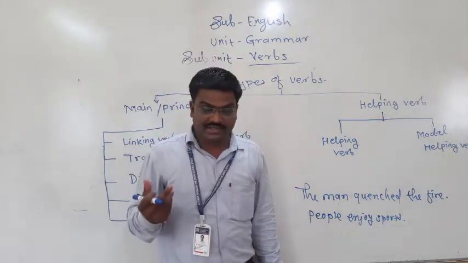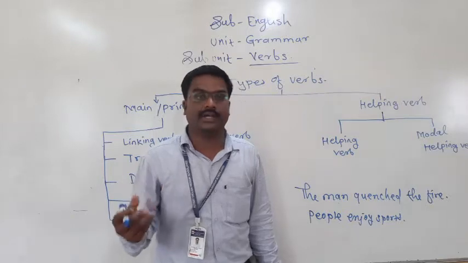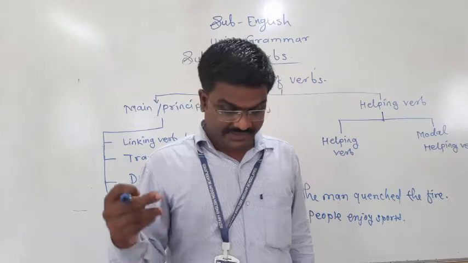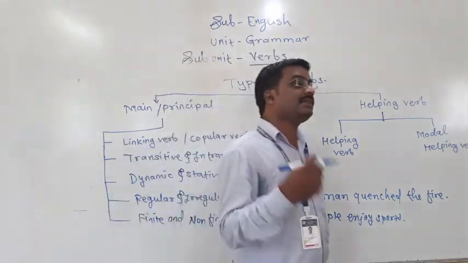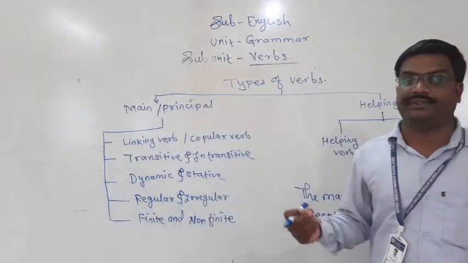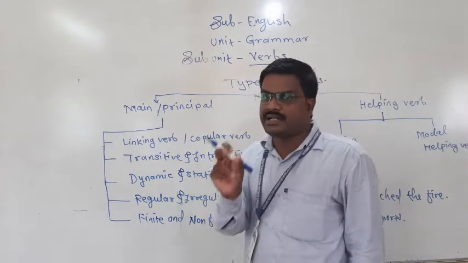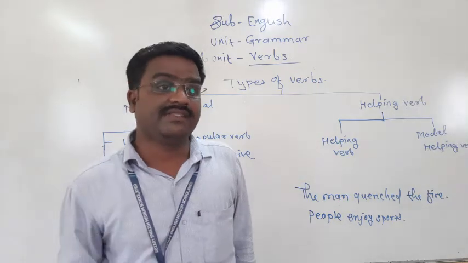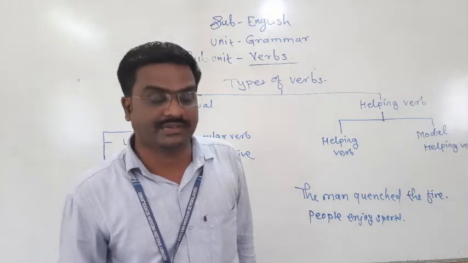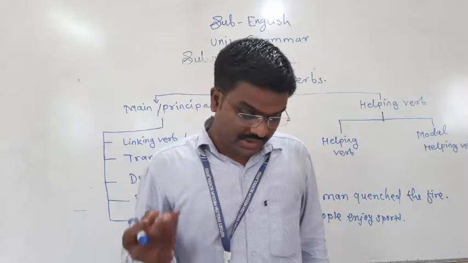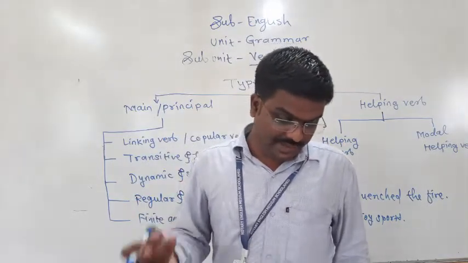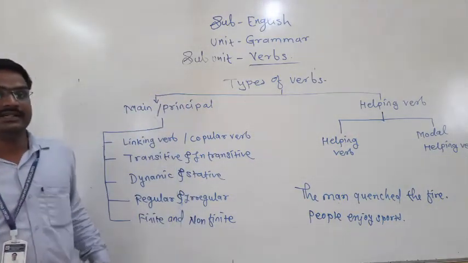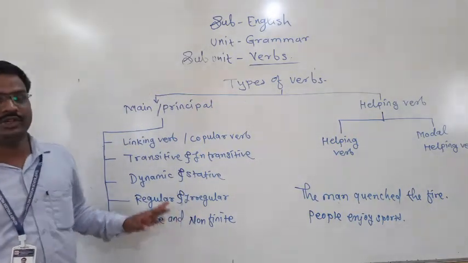Okay, then after, Ram runs and plays in the field. Okay, what happened here? Run and play, these are two different verbs, but in one statement we can use two different verbs. So the rule here is, you can use two main verbs in a sentence. Ram runs and plays in the garden. Till this point you understood this?